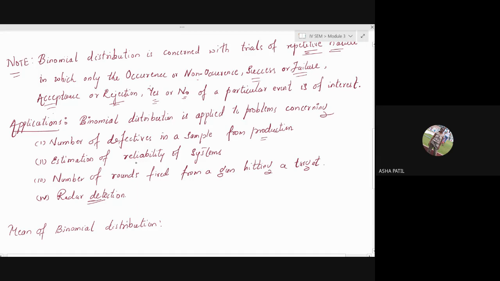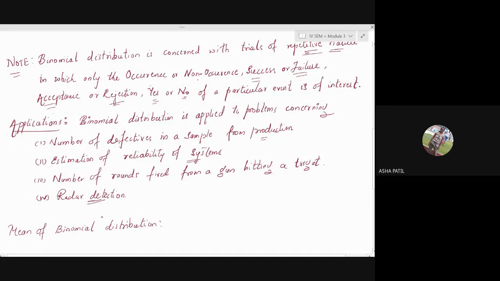Then estimation of reliability of systems, how much reliable the system is. Whenever you take a machine or anything, to what extent you can rely on that system, the reliability is again checked by using this binomial distribution. Number of rounds fired from a gun hitting a target. When you hit any target with your gun, whether you are able to shoot it or not, that probability again comes under the binomial distribution function.